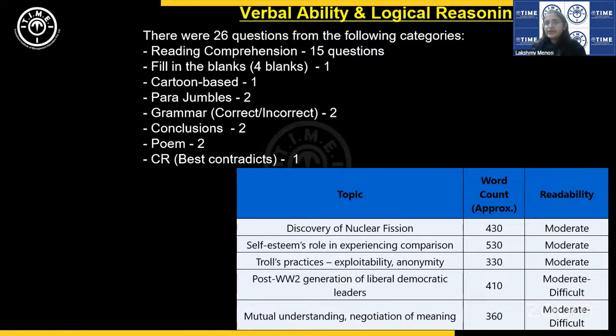This would have been again M plus, moderate to difficult read for those who are not familiar with topics such as liberal democracy. It is fine. In fact, this is a favorite topic in both CAT and XAT. Liberal democracy is a management exam favorite. So even in our material, I think we've given several passages on liberal democracy.